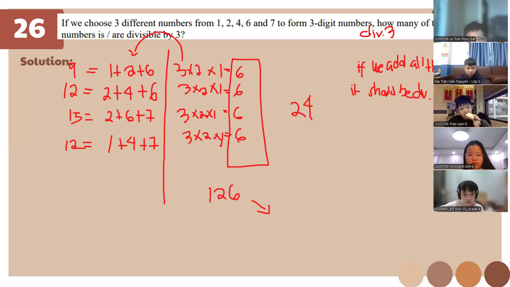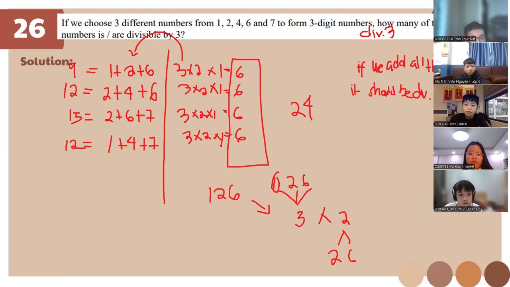Let me make it more clear. So it's gonna be 3 here because we can use 1, 2, or 6 here. Okay? So times 2 here because if we use 1 here, then we'll be left with 2 or 6. If we use 2 here, we will be left with 1 and 6 here.